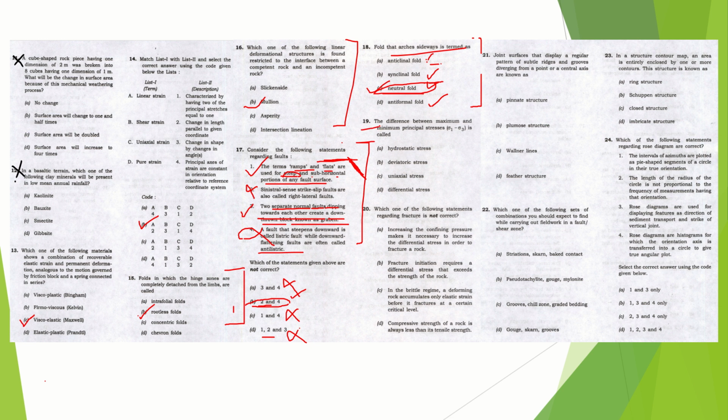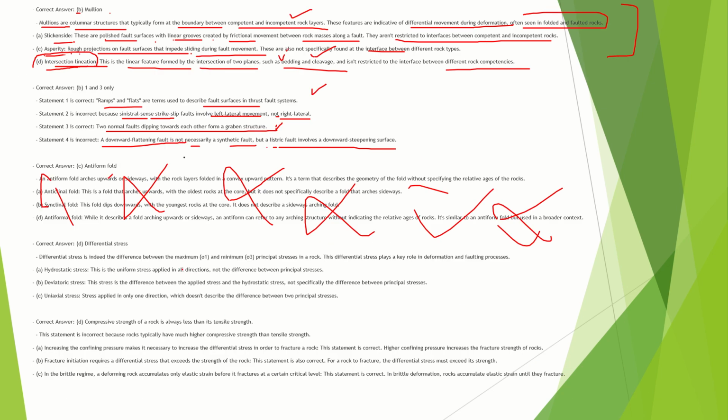Now, coming to the 19th one. The difference between the maximum and the minimum principal stress is called differential stress only. Just remember that. It's a very easy question. Differential stress is indeed the difference between the maximum and minimum principal stress in a rock. This differential stress plays a key role in deformation and faulting process.